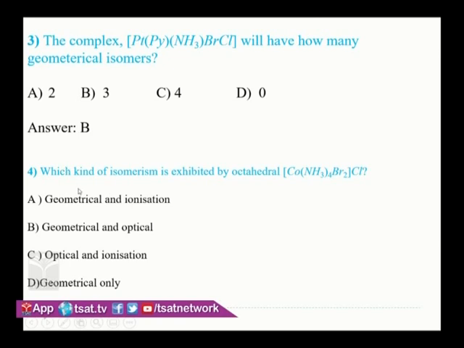Similarly, this fourth question, you see: which kind of isomerism is exhibited by an octahedral complex? Here you see tetraamine dibromo. It is going to exhibit geometrical isomers. That example we have already seen. Br, cis you can write, trans you can write.